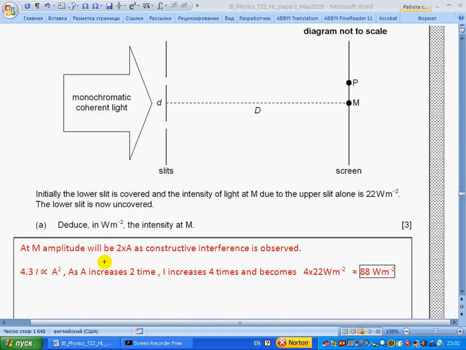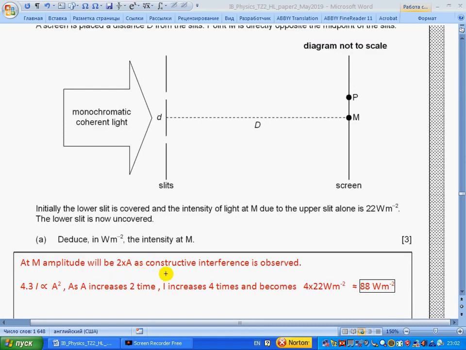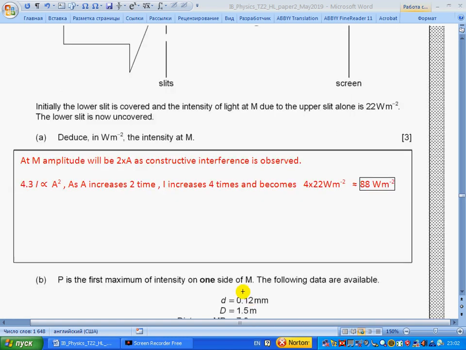At M, amplitude will double as constructive interference is observed. Section 4.3 tells us that intensity is proportional to the square of amplitude. As amplitude increases 2 times, intensity increases 4 times and becomes 88 watt per meter squared.